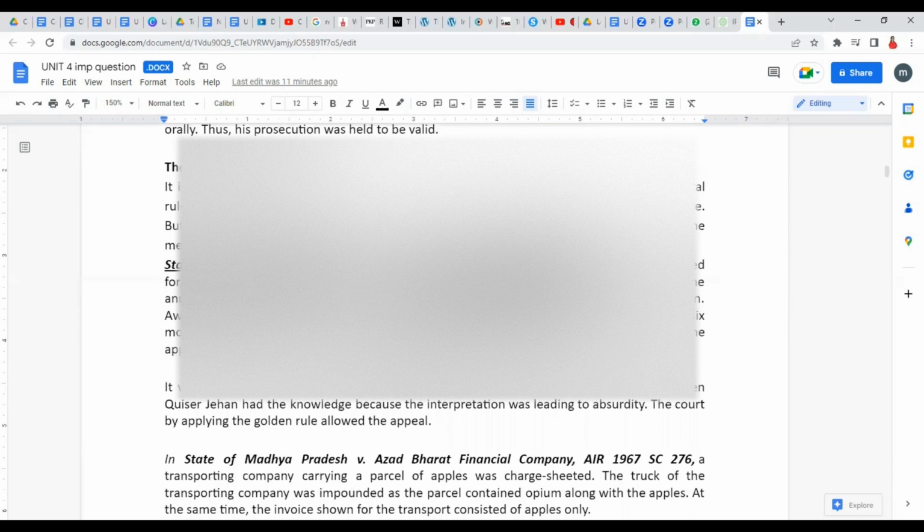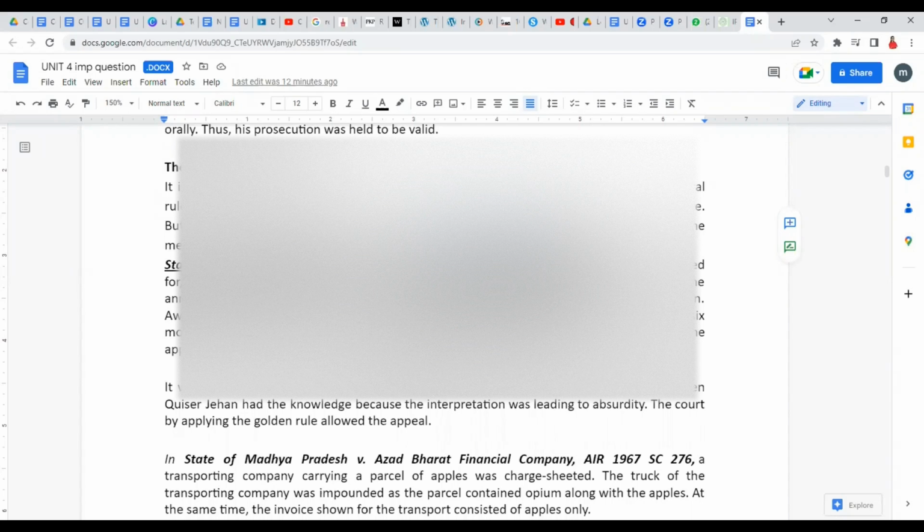Then we have this golden rule. It is known as the golden rule because it solves all the problems that arise in interpretation. The literal rule follows the concept that we should apply the natural meaning. But when we give the natural meaning, sometimes it might create a problem. Sometimes it might not provide justice to the parties. It might rather create problem or hardship.